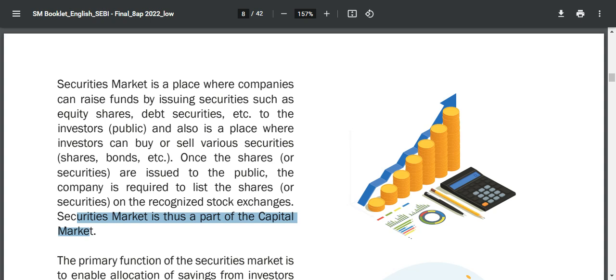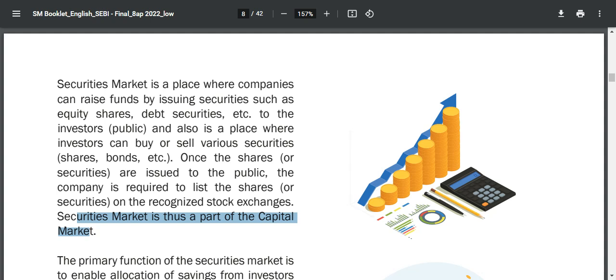Here it is saying that the securities market is a place where companies come to raise their funds by issuing securities such as equity, debentures, bonds, and many more, to finance their projects. As well as this, the securities market is a place where investors buy various types of securities like shares, bonds, debentures, and many more.